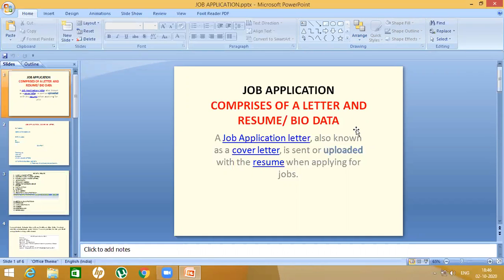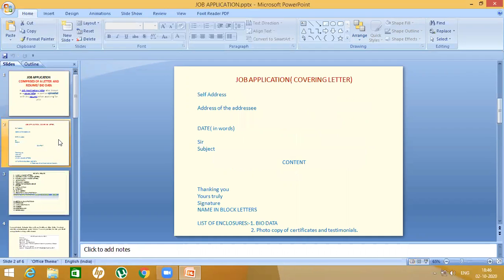So as I told you, the application letter is also known as cover letter, and both need to be sent. Only then it will be considered for the job. Now, as you can see, let us discuss the format first.